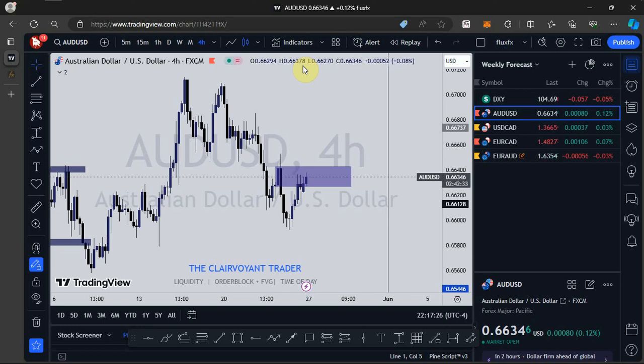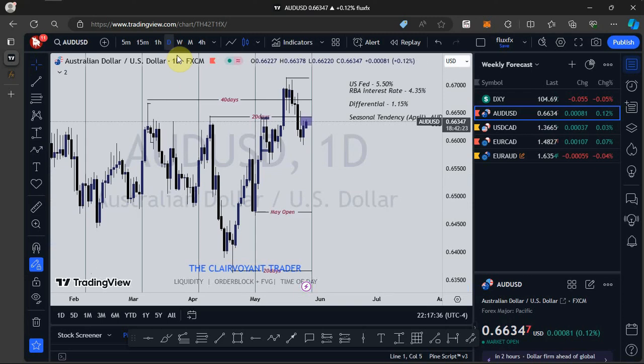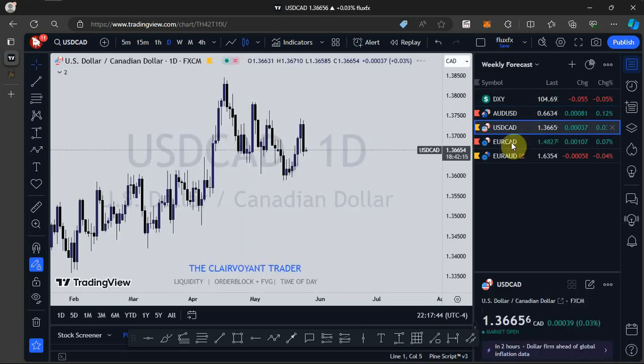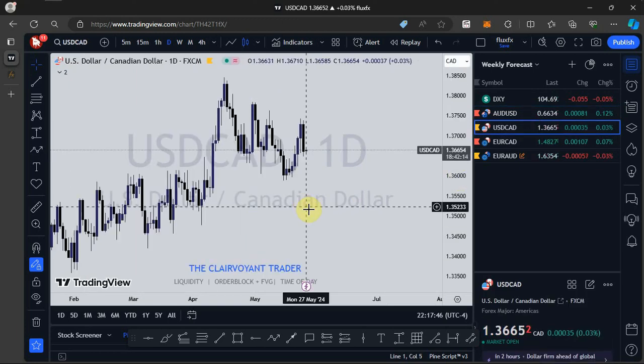Probably Tuesday and Wednesday might give us some scenario of a sort. Then Thursday and Friday we see the real move happening on the market. So you take note of that. So that's just that for USD. Let's see what is happening on USD CAD.